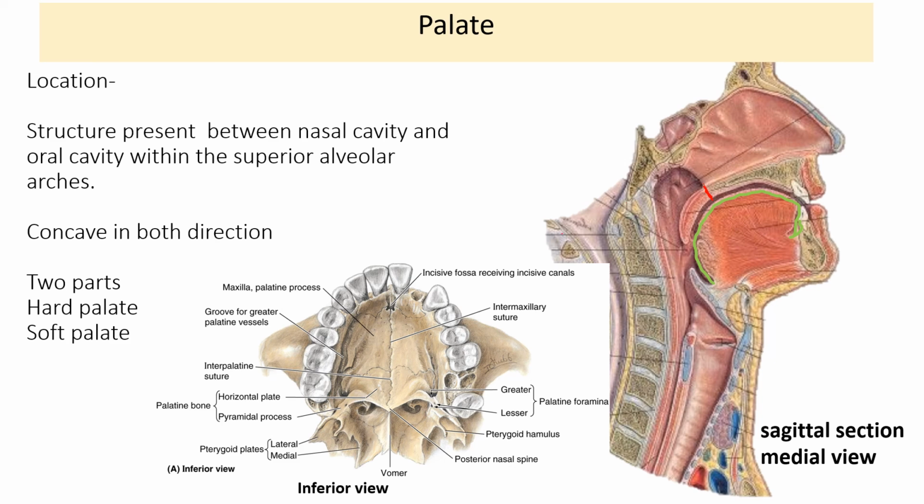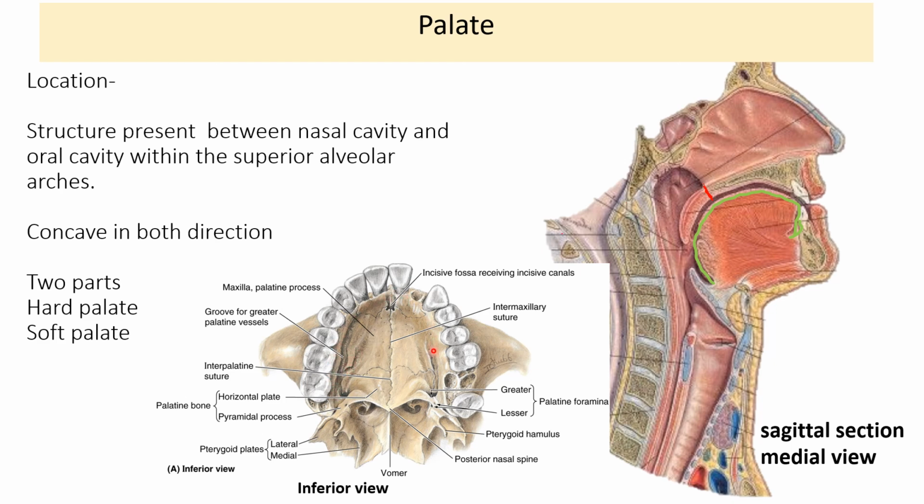Let's see the direction of the palate. It is concave towards the oral cavity in anterior-posterior direction. So if you see the palate, it is concave towards the oral cavity in anterior-posterior direction, as well as side-to-side concavity towards the oral cavity.